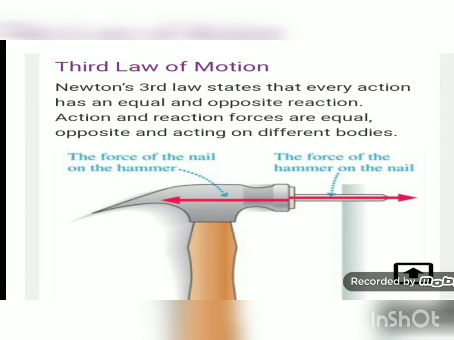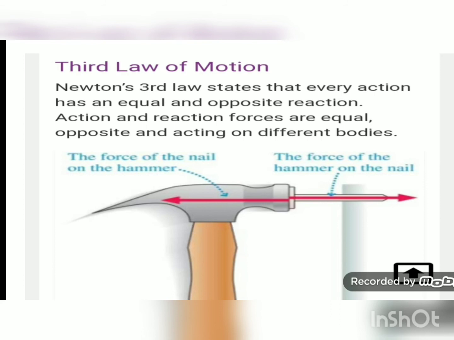Newton's third law of motion. Newton's third law of motion states that every action has an equal and opposite reaction. Action and reaction forces are equal, opposite and acting on different bodies. The force of a nail on hammer and the force of hammer on the nail. Actually, both the forces are equal in magnitude, but they are opposite in direction.